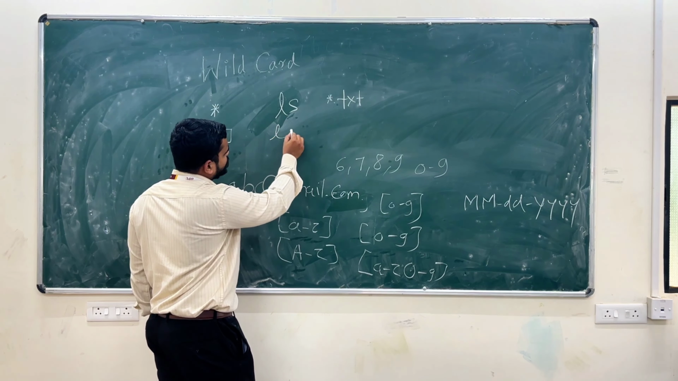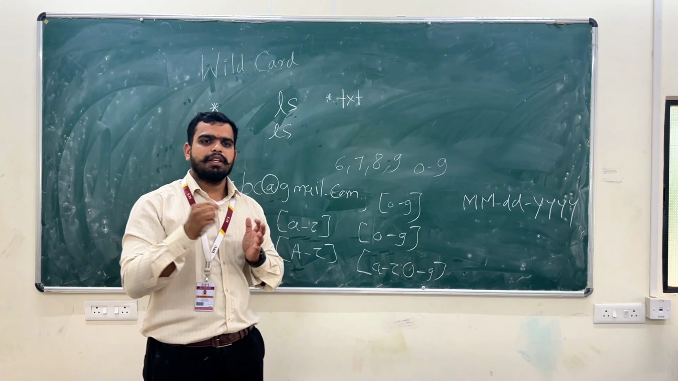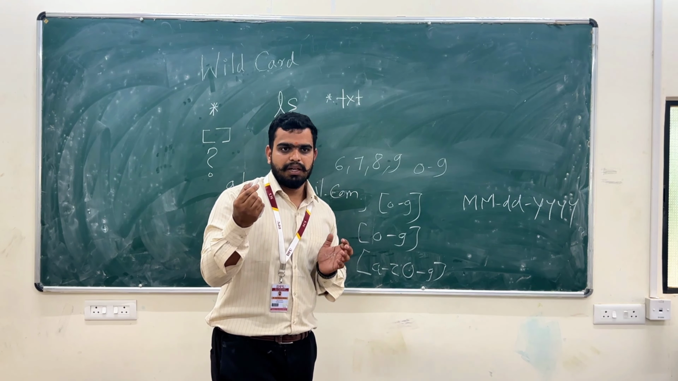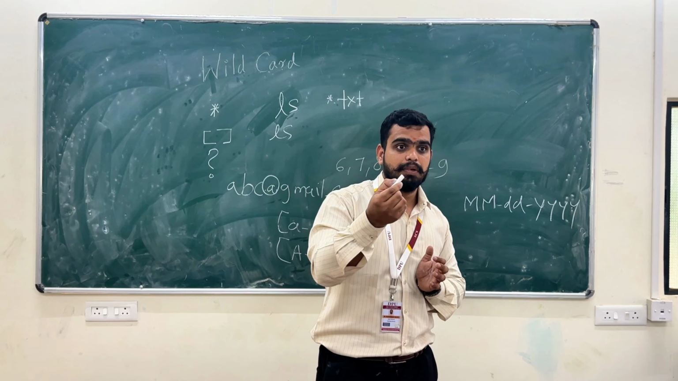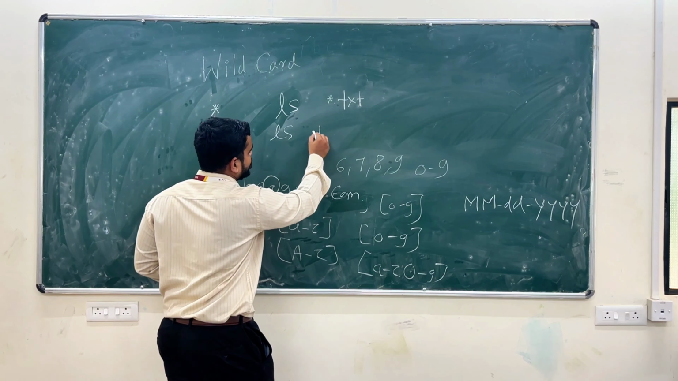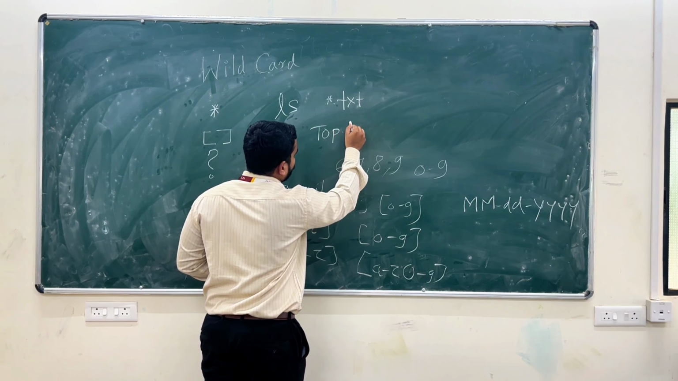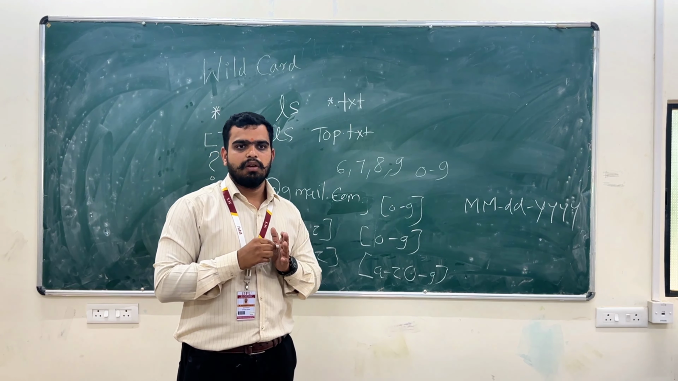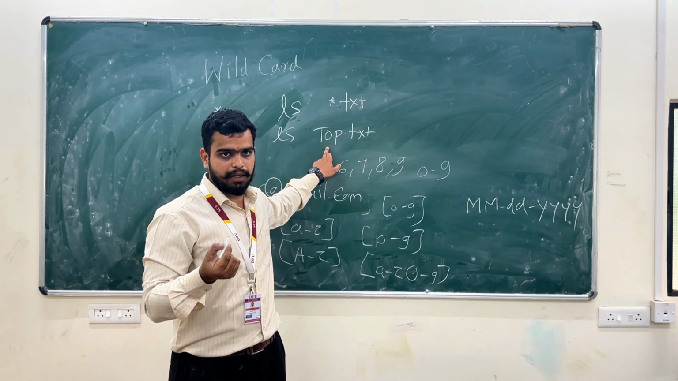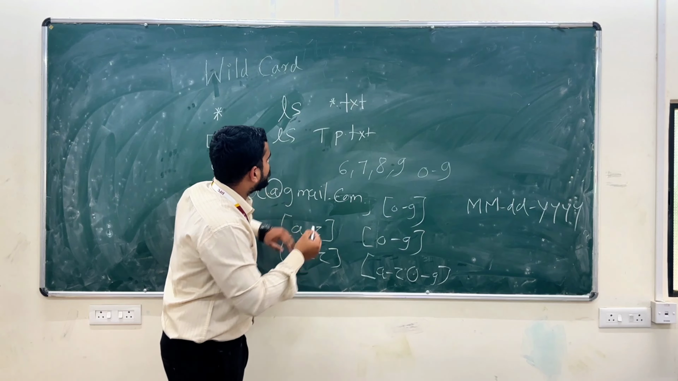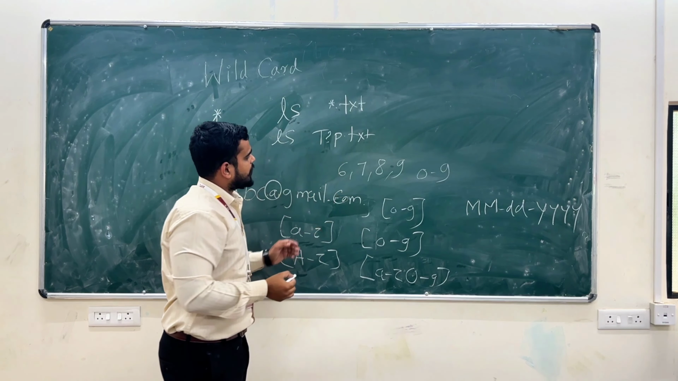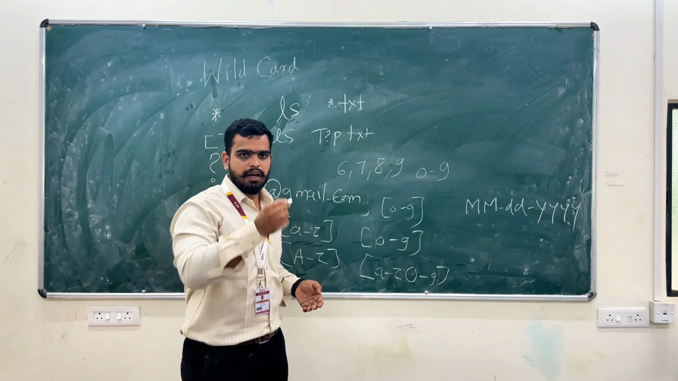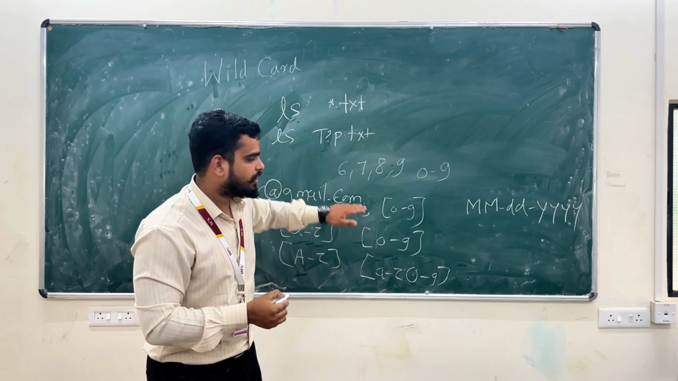If I know something, say my file name is top, but I am confused whether it is top or tab. Let's suppose it is top.txt, but I am confused. I don't know what is exact. I am not able to find that name. So here I put only one question mark. It will find this file for me. I will see some contents and then I will find it.